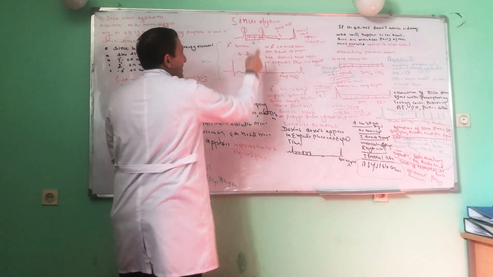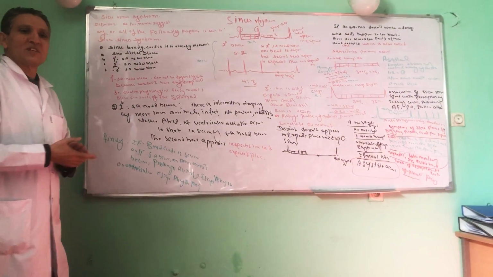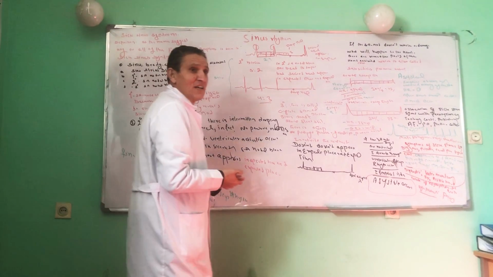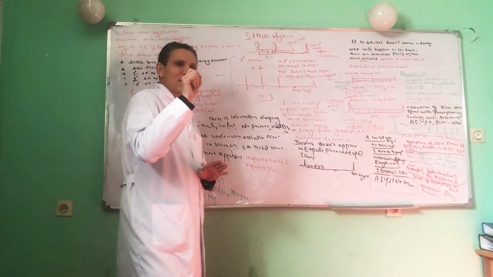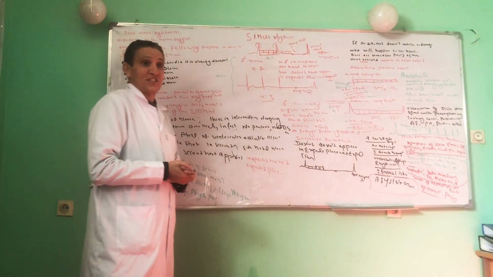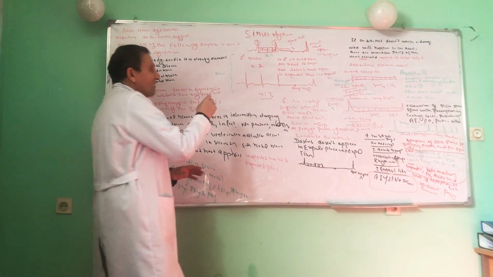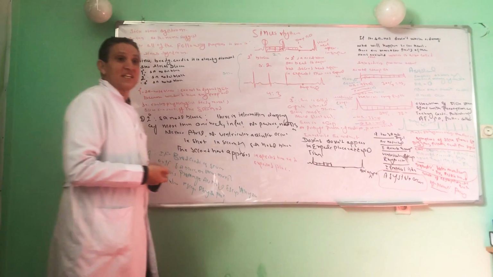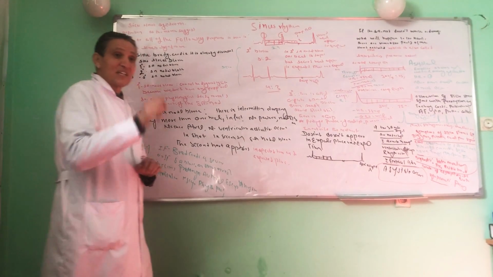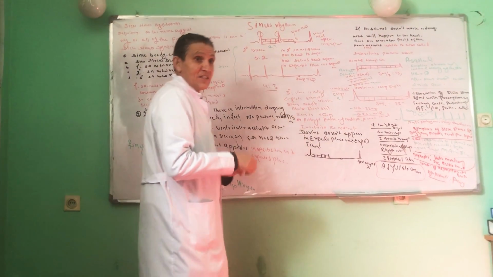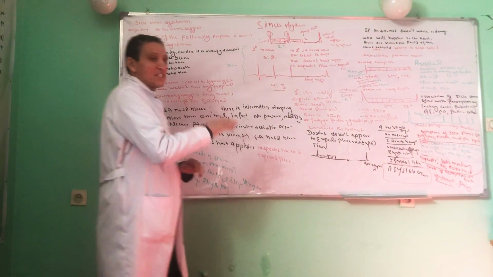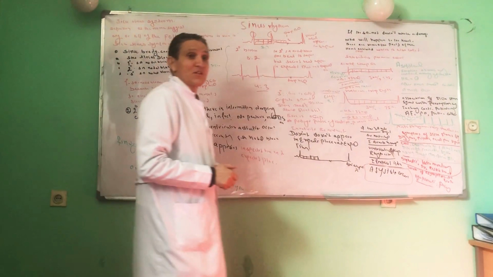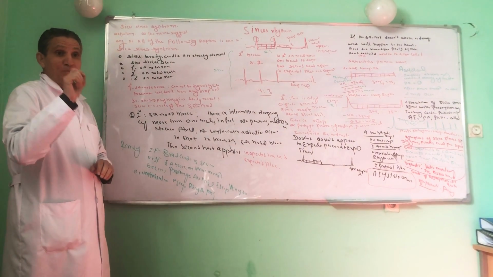This was about the first degree sinoatrial block. I forgot to tell you about the first degree sinoatrial block. We cannot diagnose a first degree sinoatrial block from the ECG, because we don't have any dropped beat. But an electrophysiological study shows slow conduction of the SA node. On the ECG paper, first degree sinoatrial block does not produce any dropped beat.